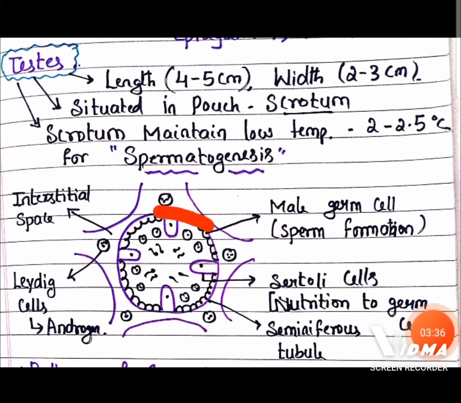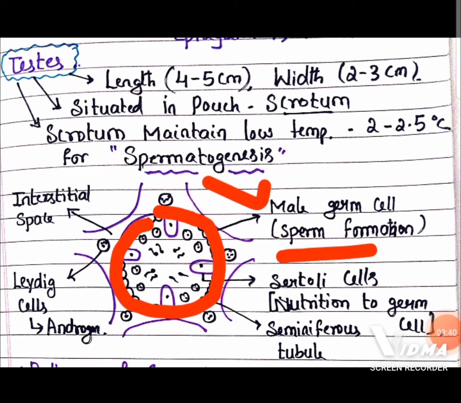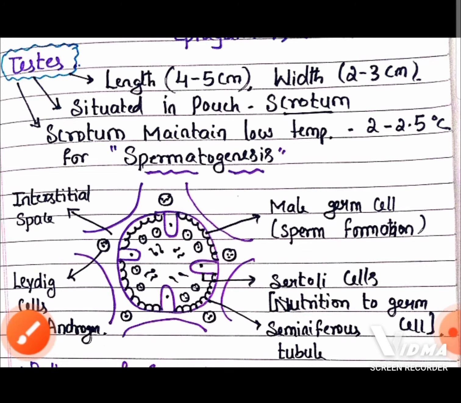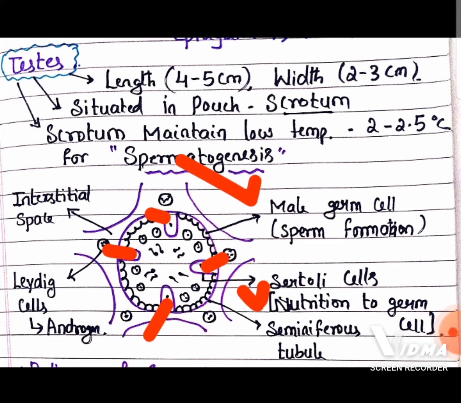The lining of the seminiferous tubule has male germ cells that help in the production of sperms. Inside the seminiferous tubule you can find Sertoli cells. These Sertoli cells help in the nourishment of the germ cells, so that they can produce sperms.